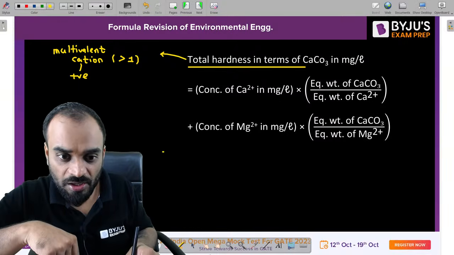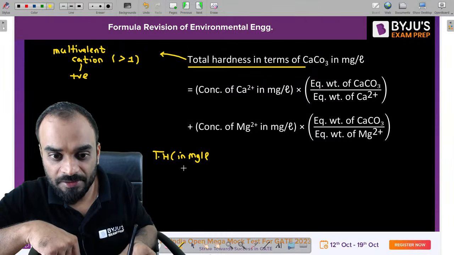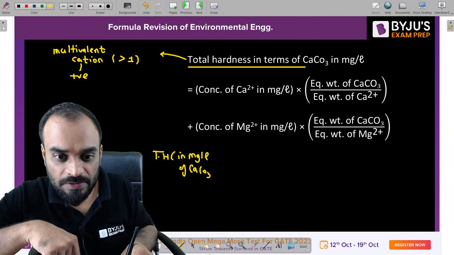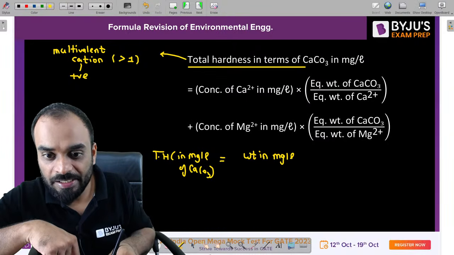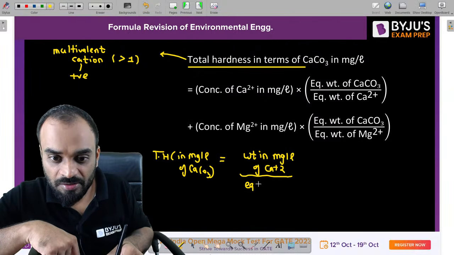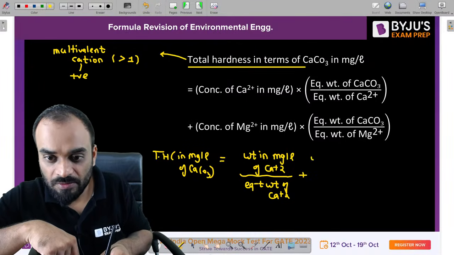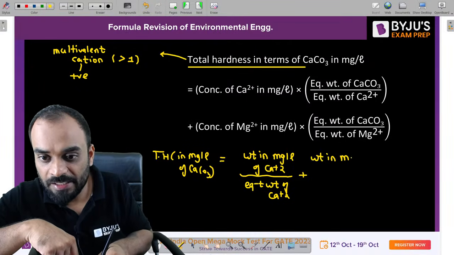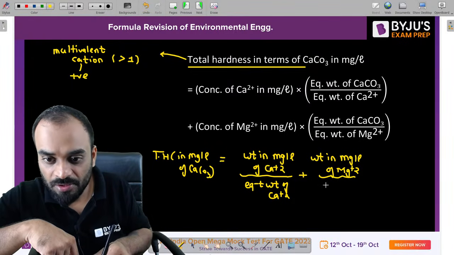Let me write the formula to estimate total hardness. Total hardness in milligram per liter of CaCO3 is equal to the weight in milligram per liter of calcium plus 2 ion divided by the equivalent weight of calcium plus 2, plus the weight in milligram per liter of magnesium plus 2 ion divided by the equivalent weight of magnesium plus 2, plus OMC.